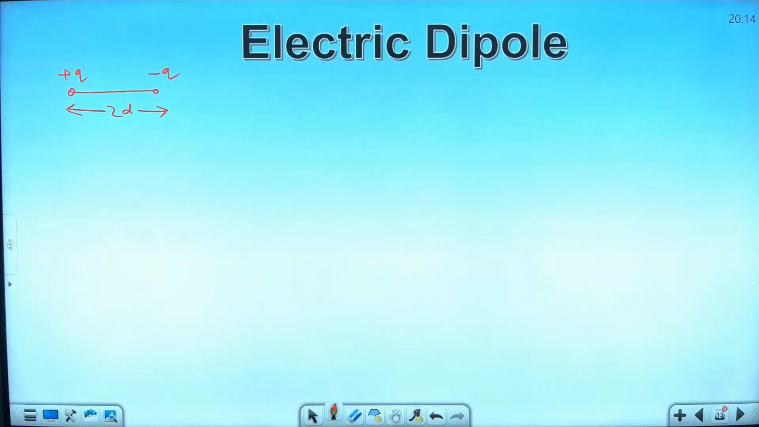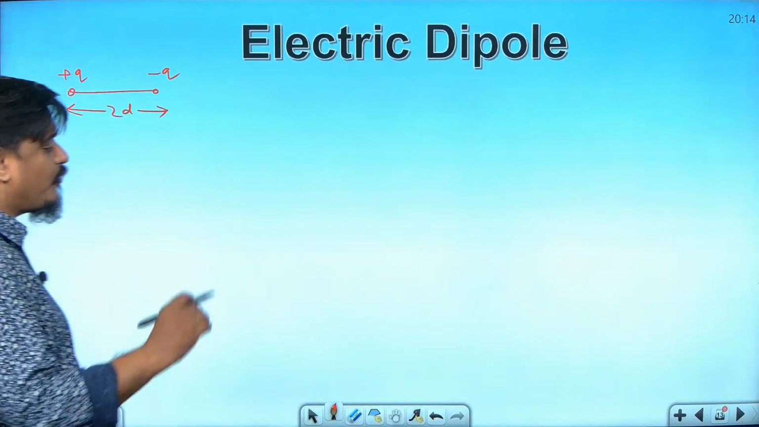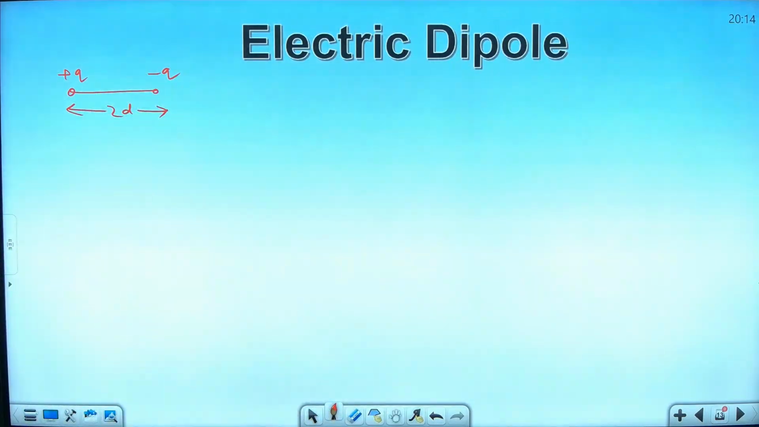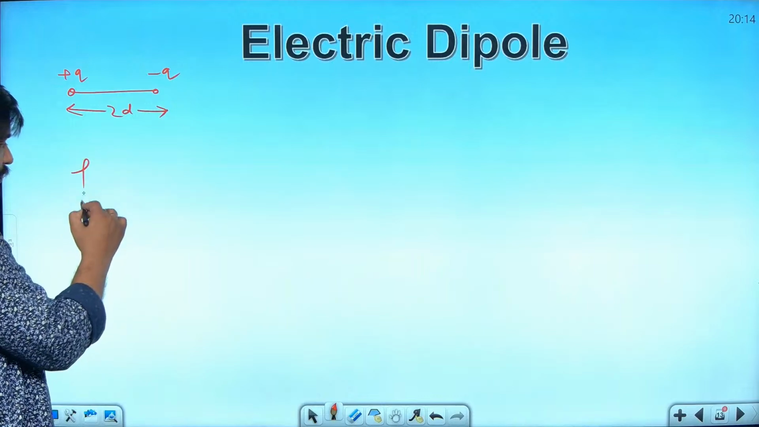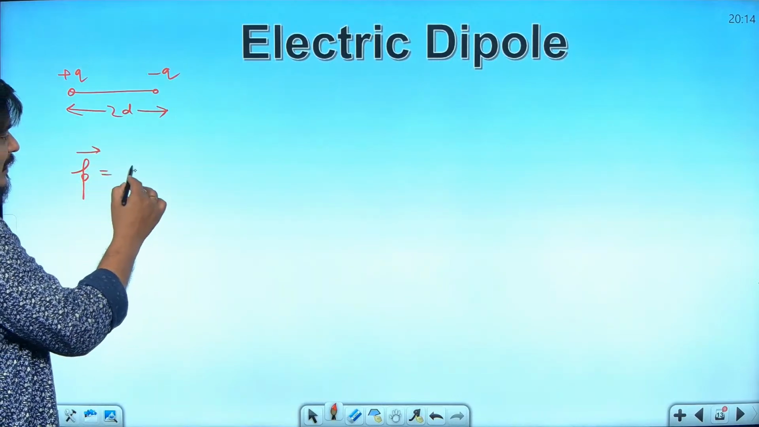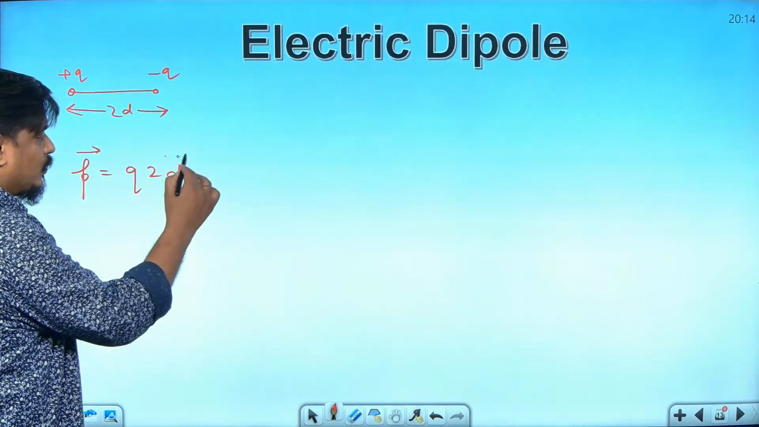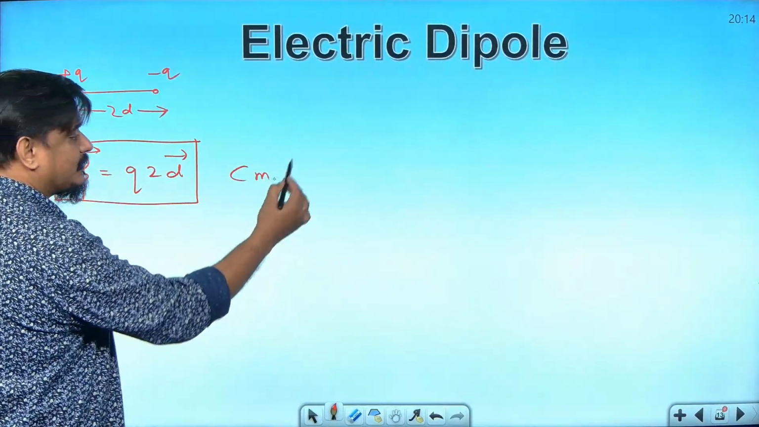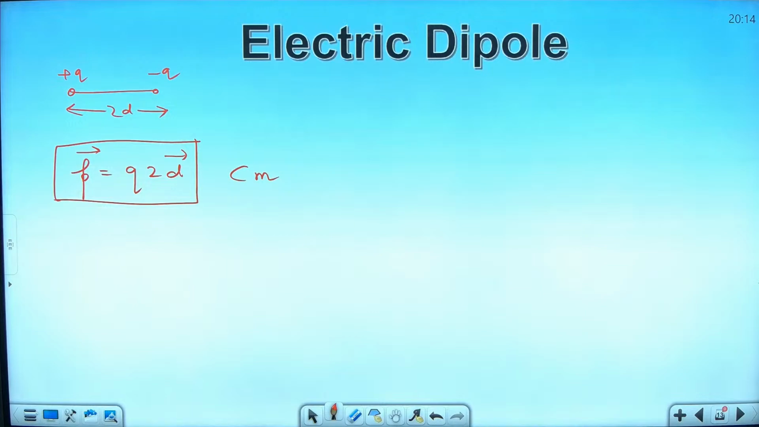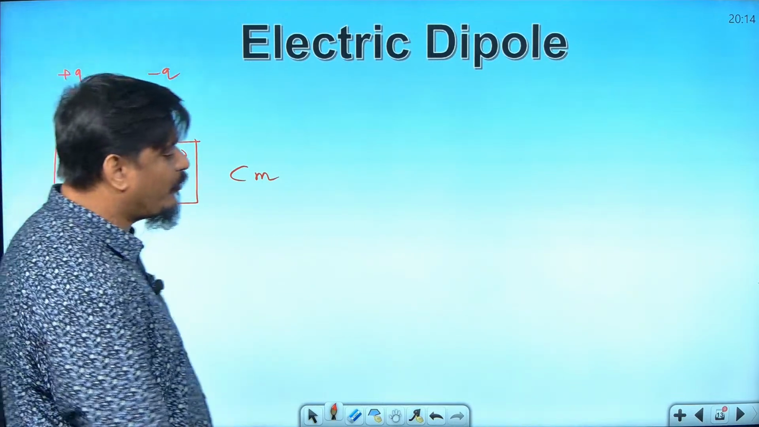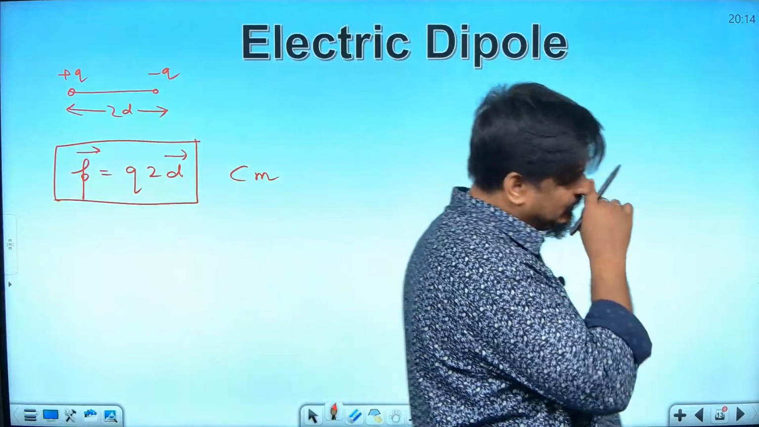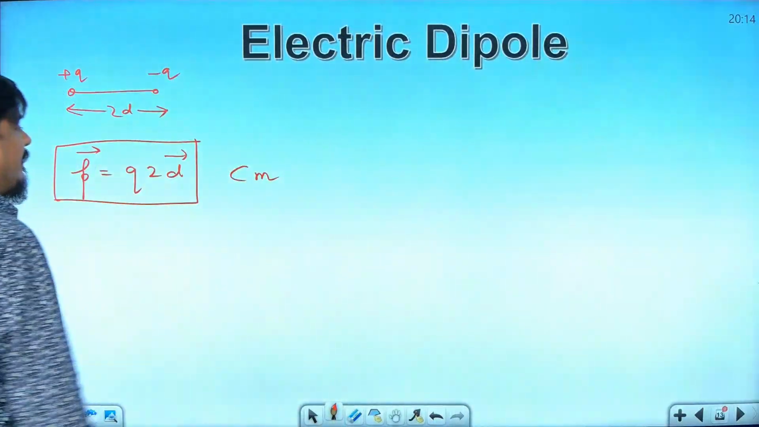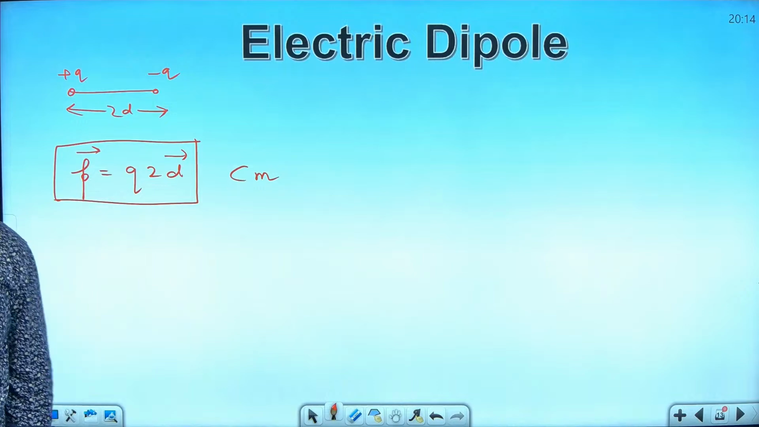Loudly? Strength of dipole, very good. Strength of dipole is given by dipole moment. What is the magnitude of it? What is the formula of it? Q into 2D. Dipole moment P will become equal to Q into 2D. Remember that? So what will be its unit? Coulomb meter. Coulomb meter is the SI unit of whom? Dipole moment.